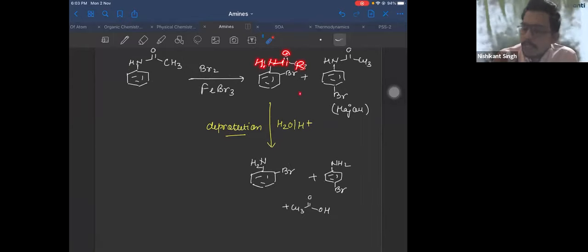I will give you the rough numbers. Since it is ortho-para directing towards an electrophile, if you take this reaction, NH2, and react it with concentrated nitric acid and concentrated H2SO4, this nitrating agent, our electrophile, all of us know the electrophile generated is NO2 plus. We have done it many times. So you'll get two products, obviously.